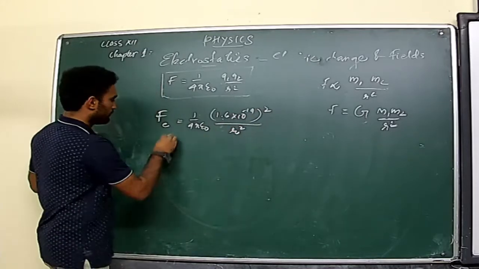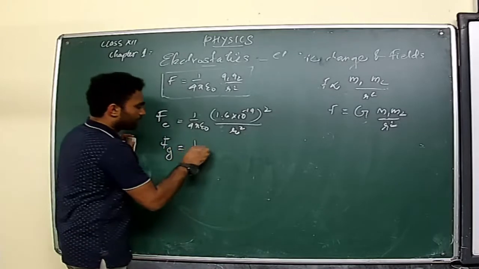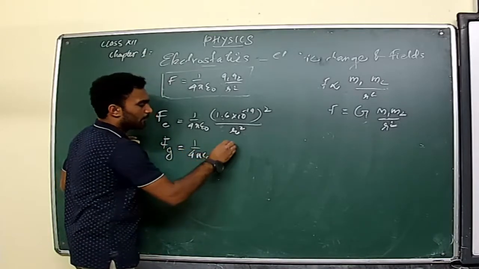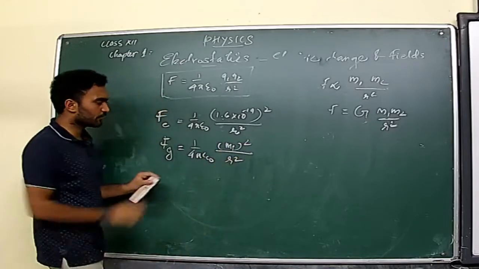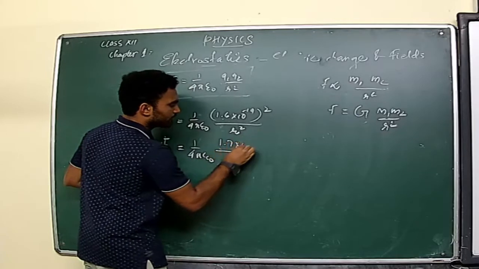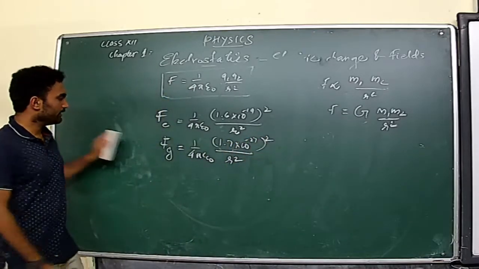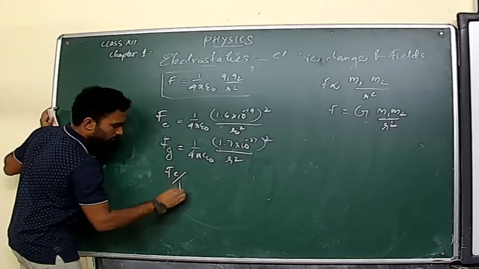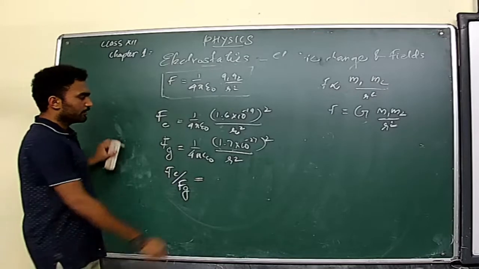At the same time, for gravitation between the two protons, it will be G times the mass of proton whole square divided by R square. And what is the mass of proton? It is almost equal to 1.7 into 10 raised to minus 27 kilogram. Okay, then on relating these two, Fe by Fg, you can find the values.